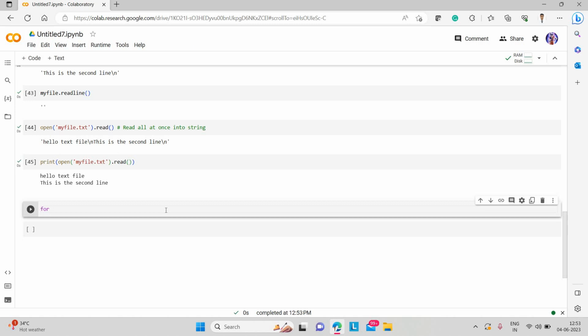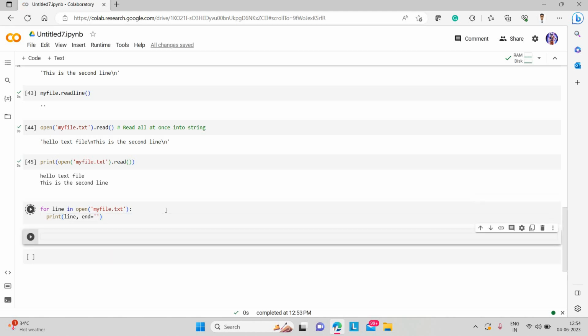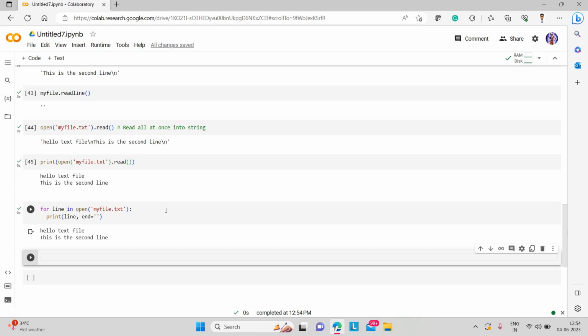For iteration we'll write for line in open my file dot txt, and then print line, ending with a blank. If I run this, it has printed both the lines.